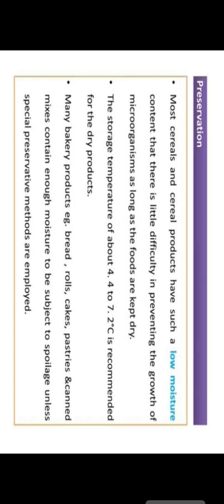Okay, so most foodstuffs serve as a good medium for the growth of many different microorganisms, and they give the organisms a chance to grow and change the flavor, odor and quality of food.